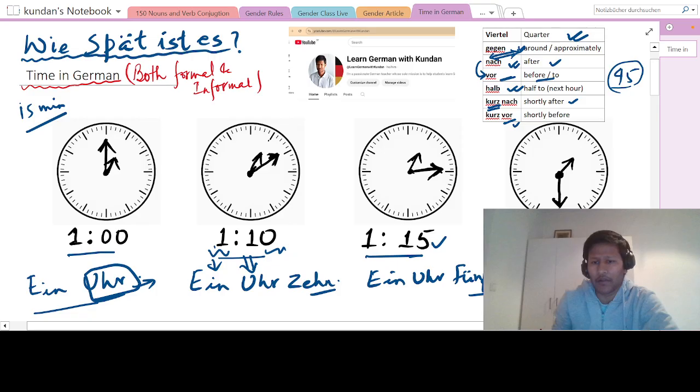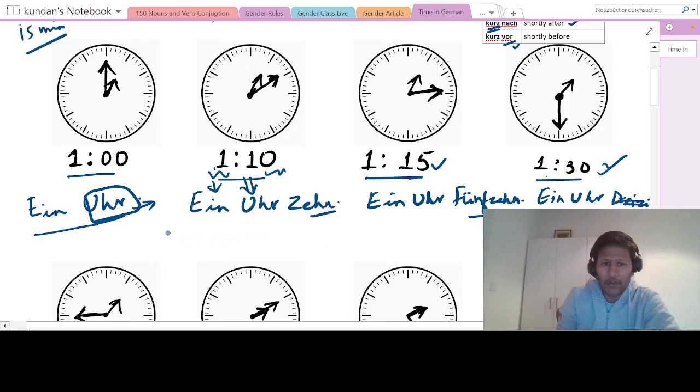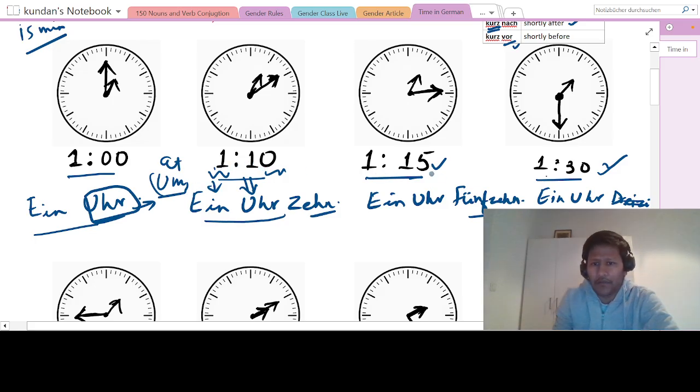Okay, so for example, the cricket match, then you will say, let me write, for an event you will just put this, like at 1 o'clock. So 1 Uhr 10, 1 Uhr 15, 1 Uhr 30. Yeah, so at 1 o'clock 30 minutes. At 1 o'clock, how we will say 1 Uhr at 1 o'clock. So the meaning is just at. Okay, hope this is clear.